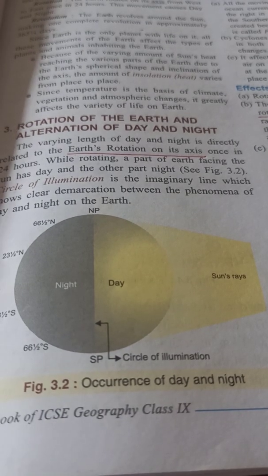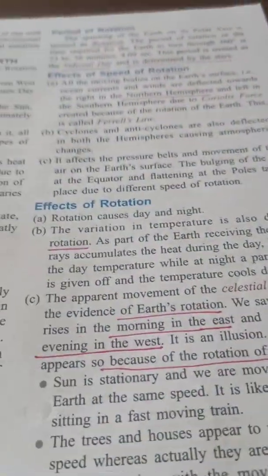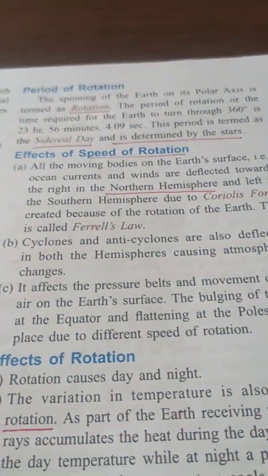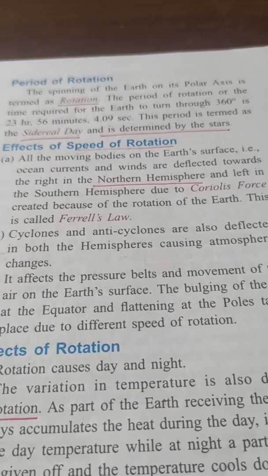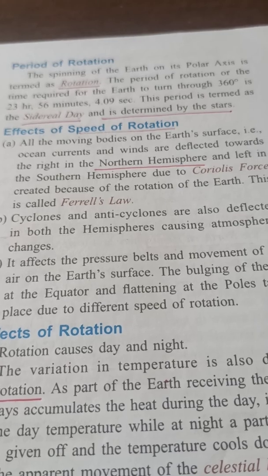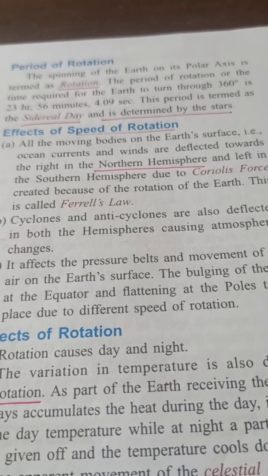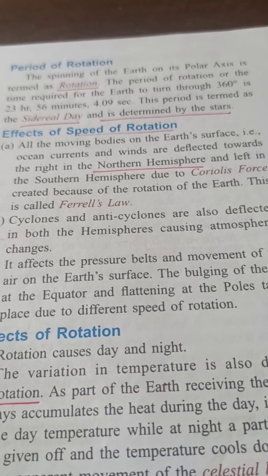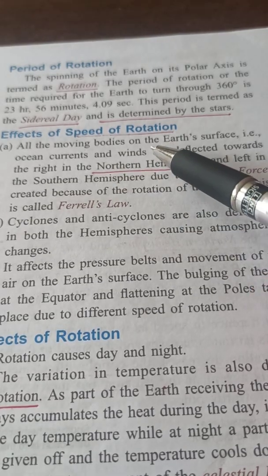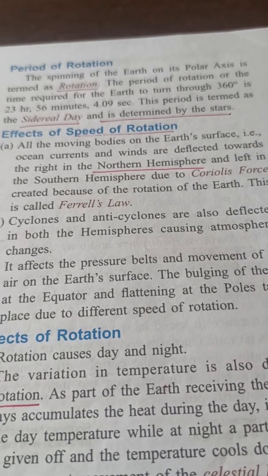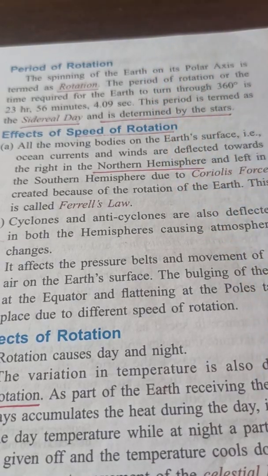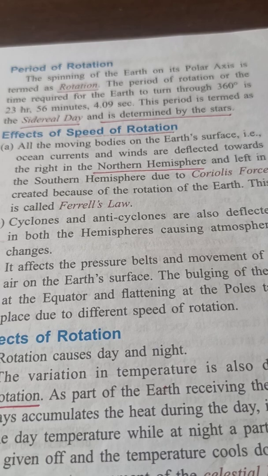Now, what are the effects of rotation? All the moving bodies on the earth's surface, that is ocean currents and winds, are deflected towards the right in the northern hemisphere and to the left in the southern hemisphere.